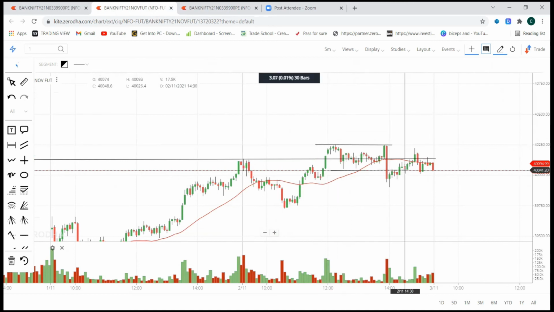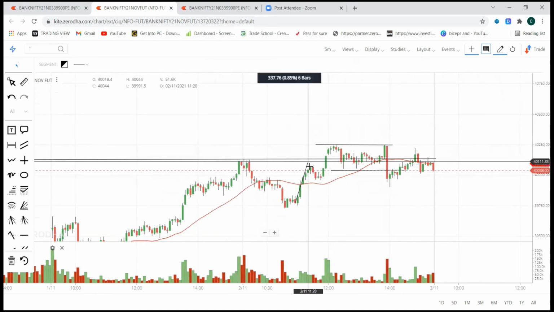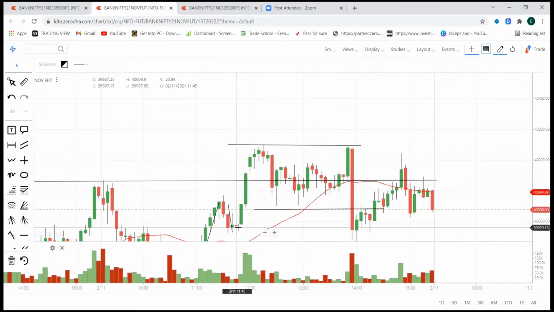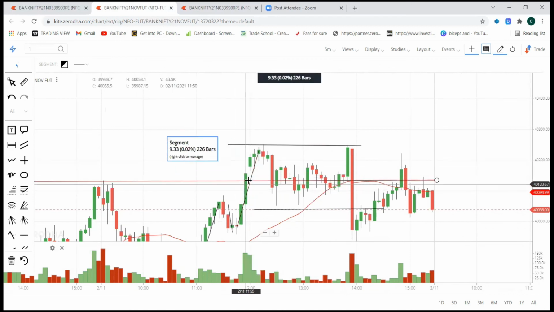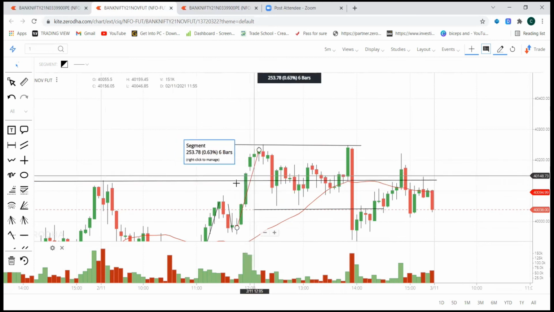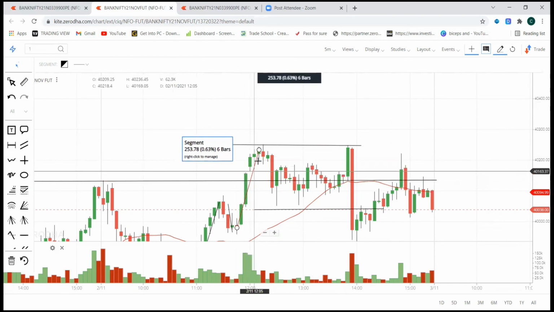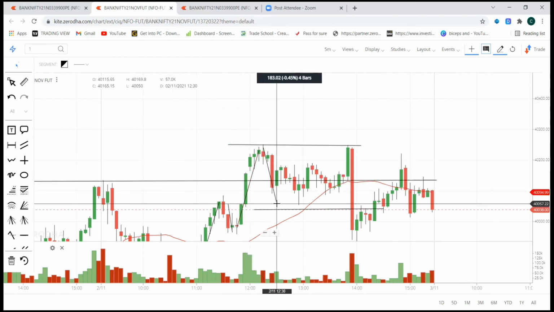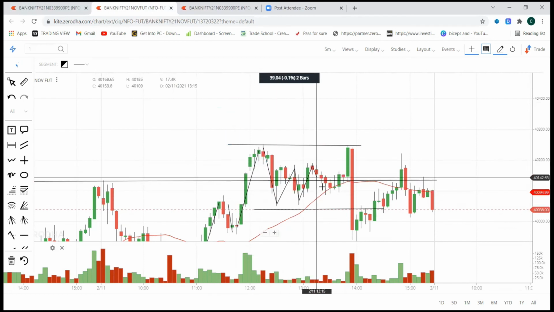happen, because what happened was, Bank Nifty shot up from here, retraced a bit, and again shot up and crossed the previous day's high. So many people would have entered at this particular point, assuming that Bank Nifty would shoot up like anything since it was crossing the previous day high, but it didn't happen as they expected. It came down and started moving in a ranging market. So this is actually called a bull trap.